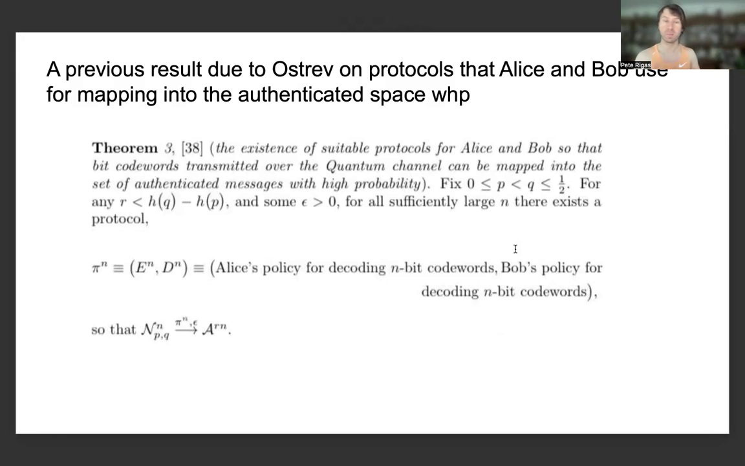In a previous result, like we mentioned in the previous presentation of this series due to Ostrov, which describes and details protocols that Alice and Bob can use for mapping into the authenticated space with high probability. Namely, I just reproduced this result from the previous presentation of this series in which it's really describing the existence of suitable protocols for Alice and Bob so that bit code words transmitted into the quantum channel can be mapped into that set of authenticated messages or authenticated classical n-bit code words, or even code words with infinitely many bits as the number of bits tends to infinity, which holds with high probability.